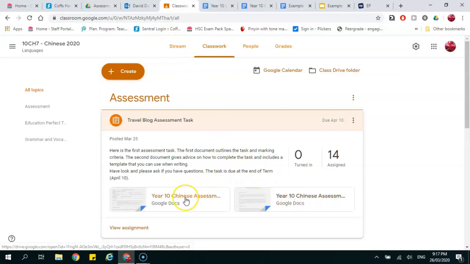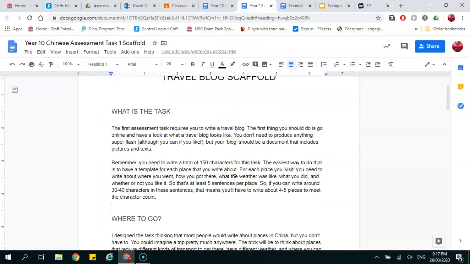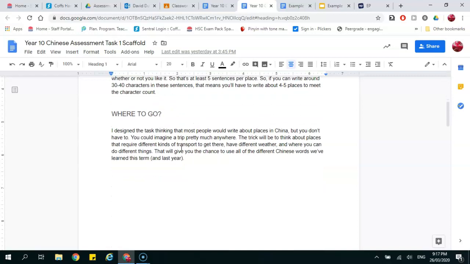So you've got the assessment task itself, the description of what you're going to do, and then a scaffold, which will hopefully help you do it. All right, so I'm not going to read through everything here. You guys can all read. It's broken up into sections. What's the task? Where to go? I suggest China, but you could go anywhere.